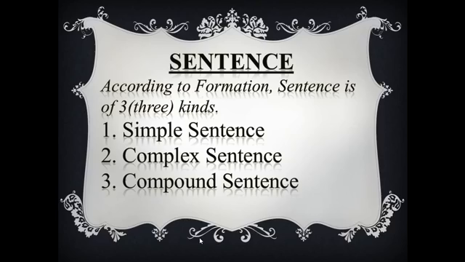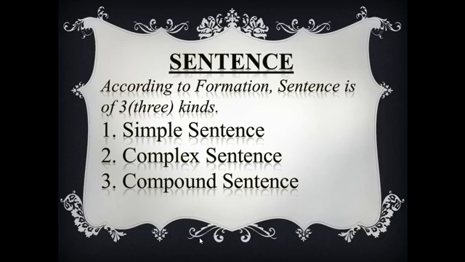And in a compound sentence, you will get a principal clause and a coordinate clause. A compound sentence is formed with a principal clause and a coordinate clause. That is, a principal clause plus a coordinate clause equals a compound sentence. I think it's clear to you.